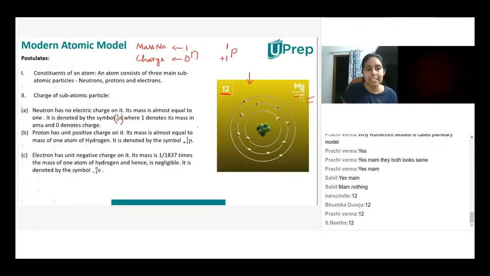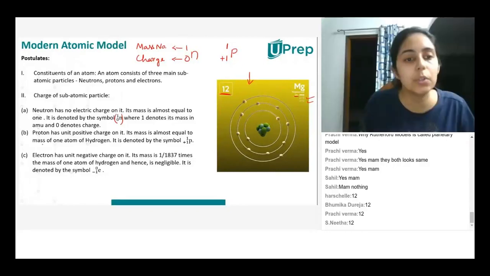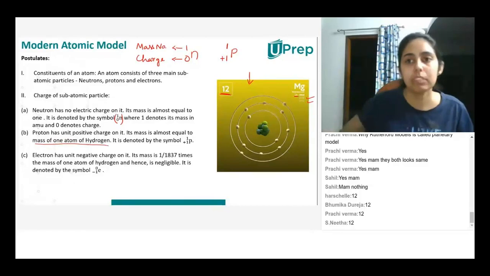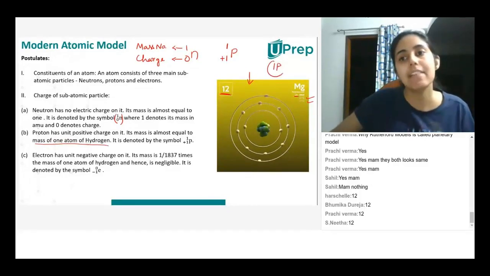First of all, proton has unit positive charge and its mass is almost equal to the mass of one hydrogen atom. Why do they say that it's equal to the mass of one hydrogen atom? Let's take a look. A hydrogen atom has one proton in the nucleus and one electron revolving around the nucleus.